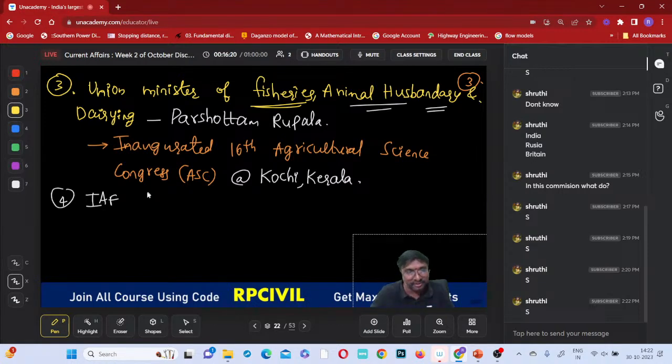Indian Air Force Chief, right? Who is that chief? So Air Chief Marshal. Who is that Air Chief Marshal? Names are important, right? Vivek Ram Chowdhury.